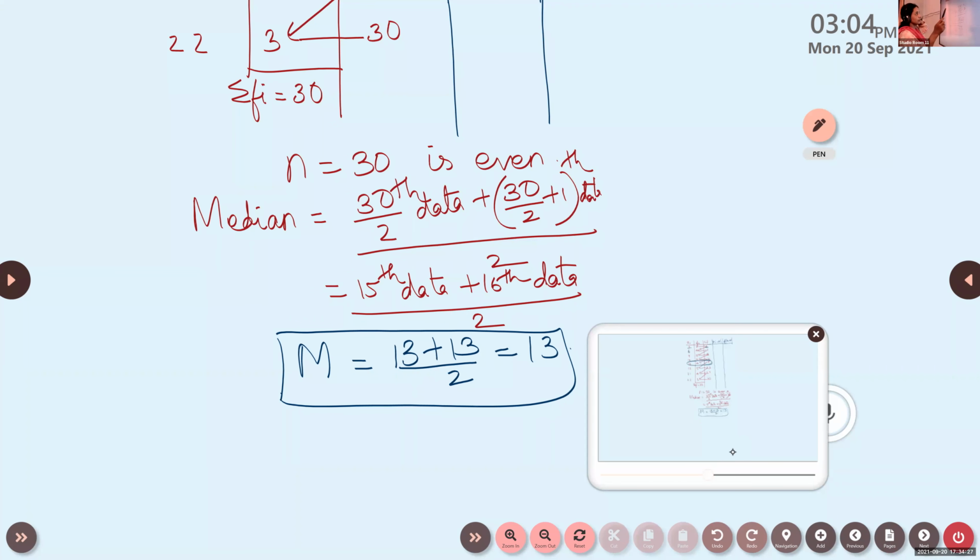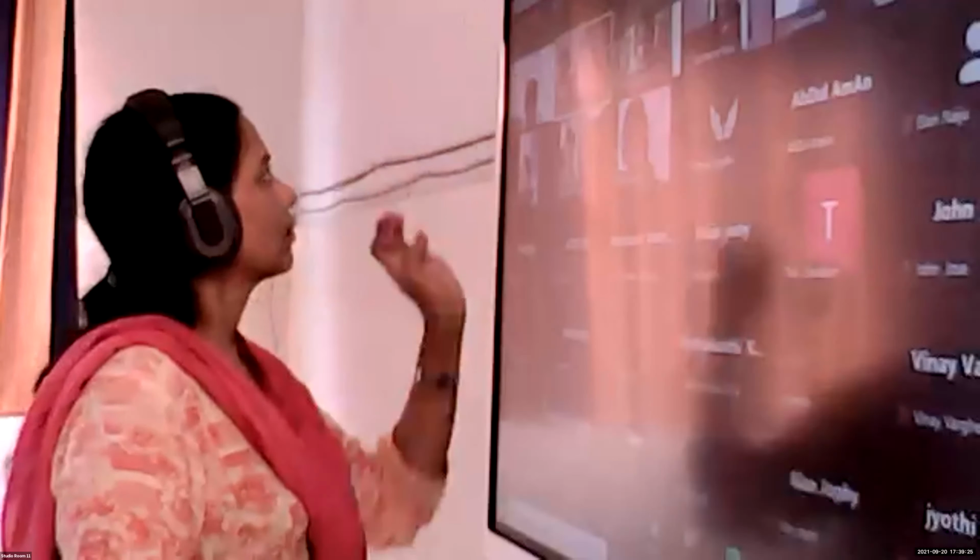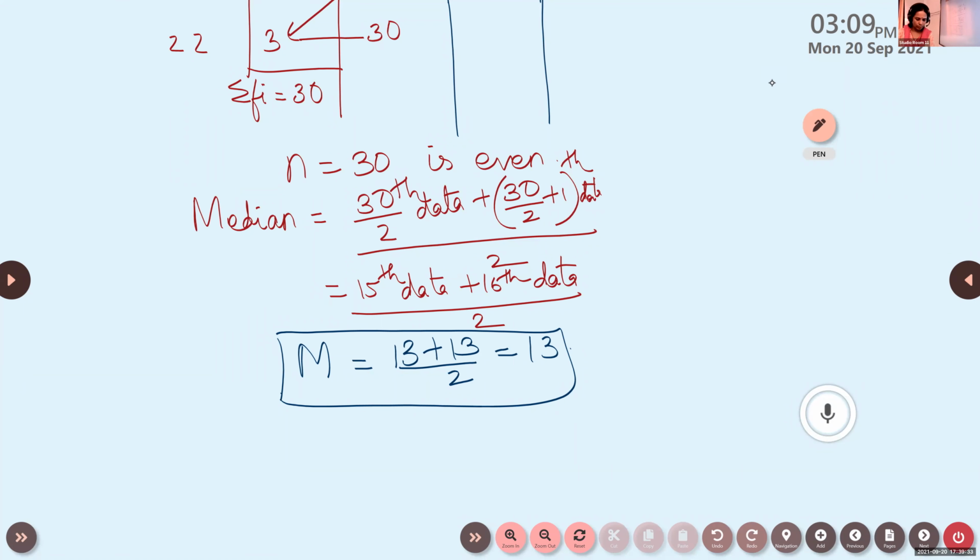Okay, do this one. Find out those are completed. Find out modulus of xi minus m. Okay, so after finding the median, what is the next column you have to do? You have to do xi minus m. Find out xi minus m.